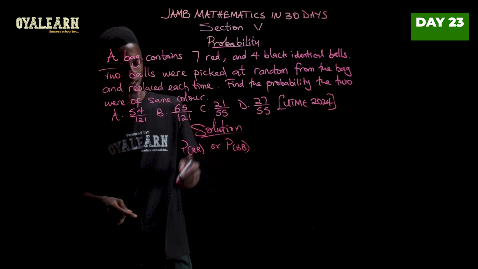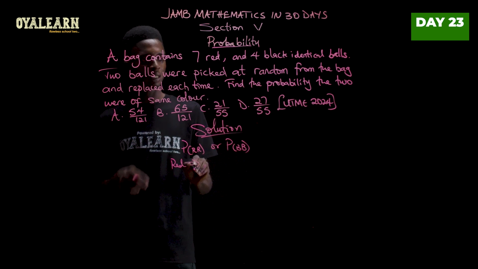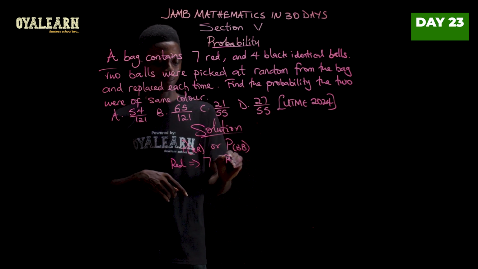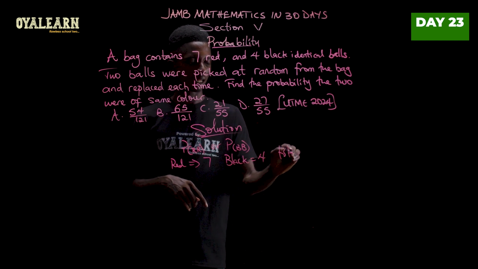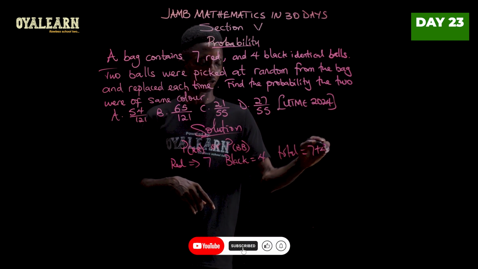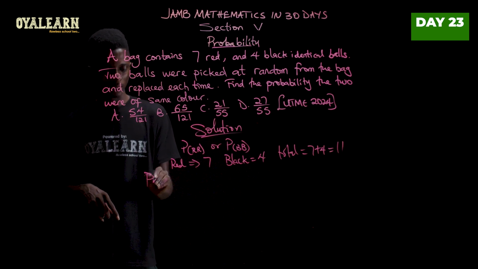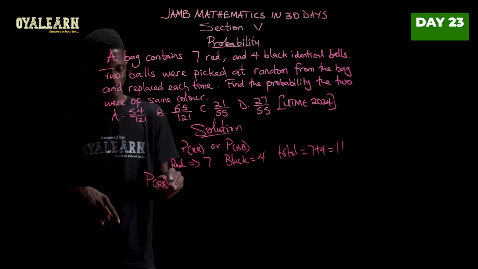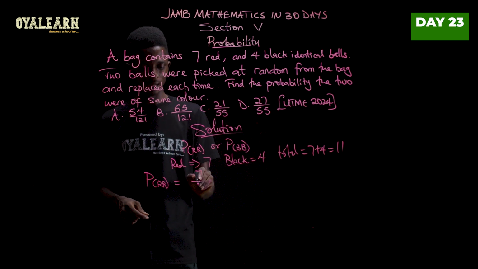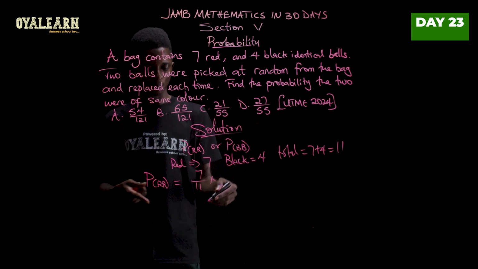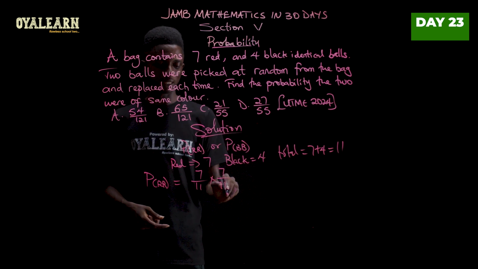So first, let's find the total number of balls. So we know that red balls is 7, black balls we have 4. So total will be 7 plus 4, which is 11. So probability of picking red and red would be, first, probability of picking red would be 7 over 11 multiplied by picking the second red would be 7 over, remember we have replaced it, so it will still be 11.